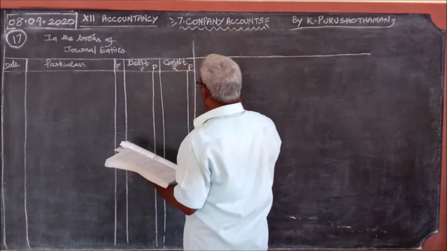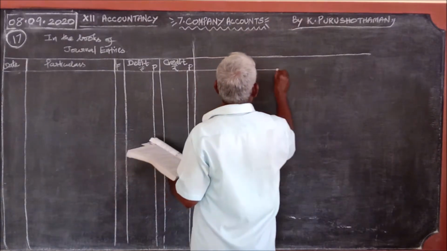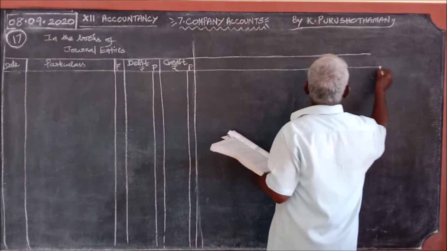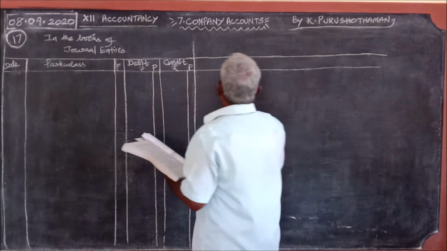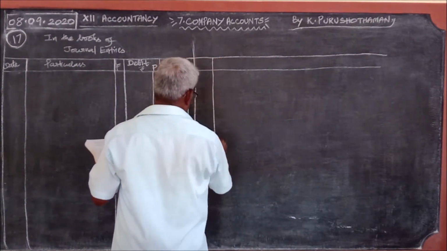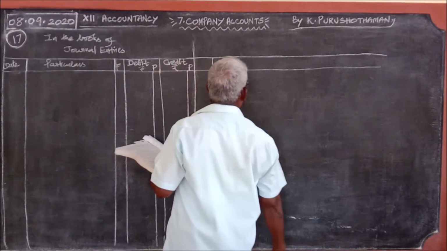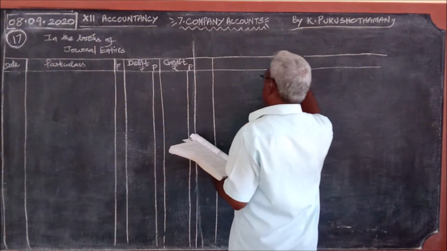We shall pass on to problem number 17 now. It is a full problem, not a part of it.